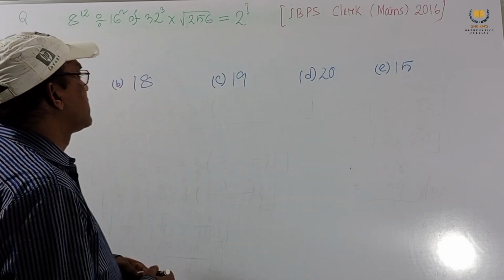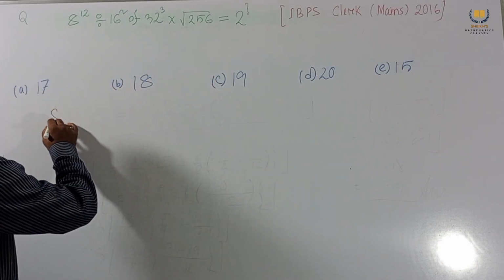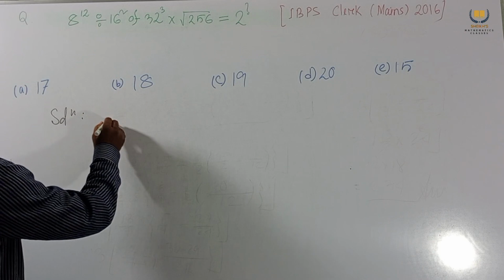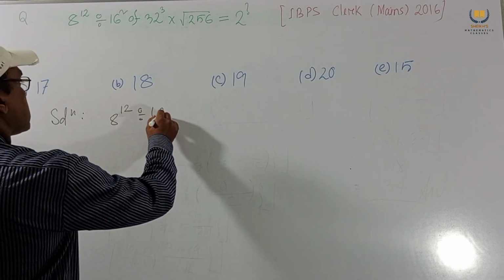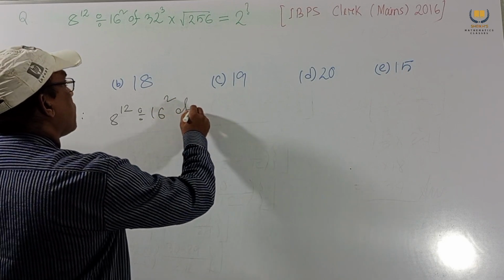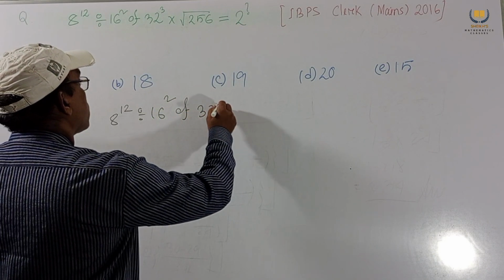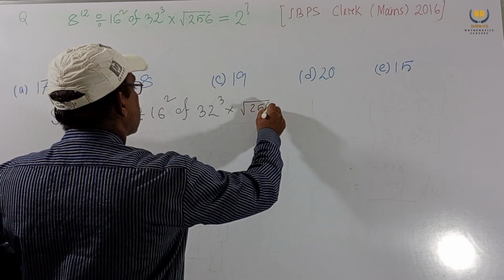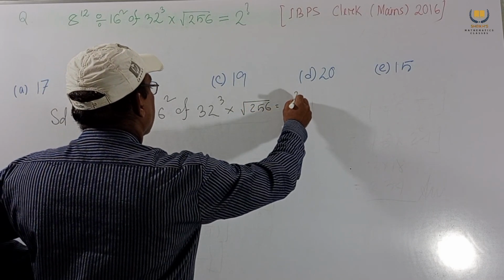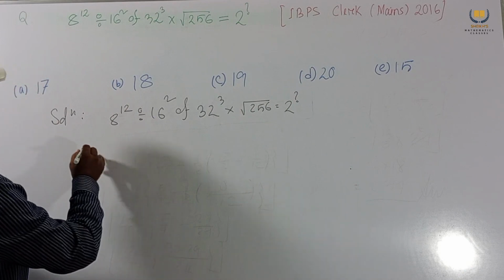Now we have to find this result. Now the solution: rewriting this, 8 to the power 12, 16 whole square, 32 to the power 3 into 256, equals 2 to the power question mark.